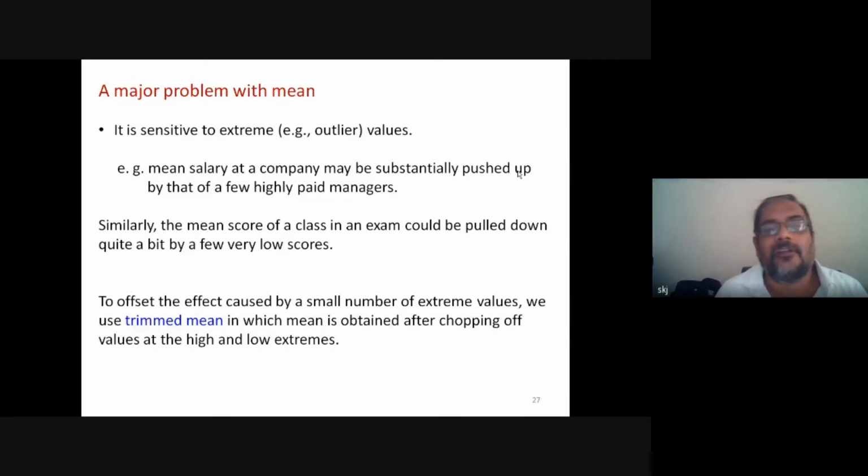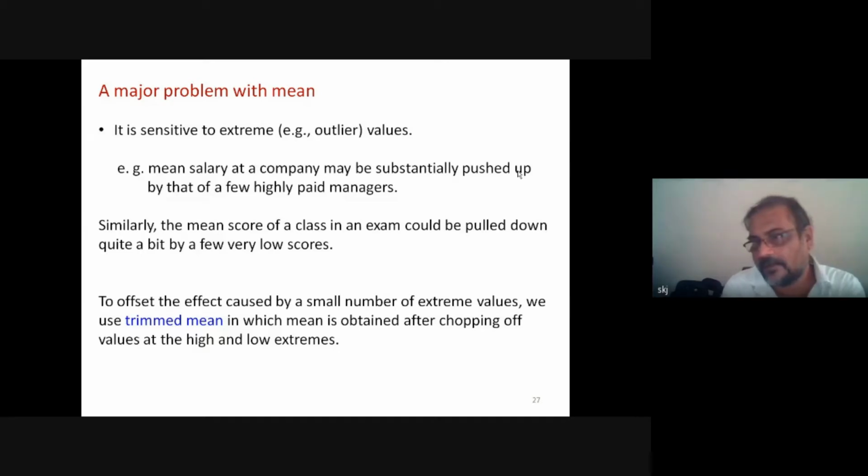Similarly, the mean score of a class in an examination could be pulled down quite a bit by a few very low scores. Suppose I have to compute the average marks of the class.